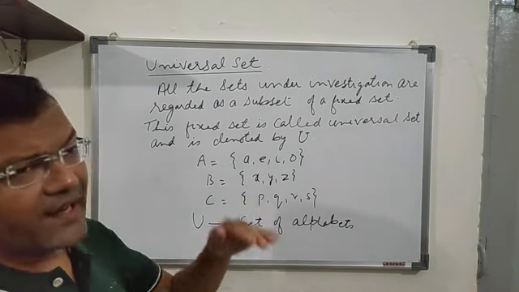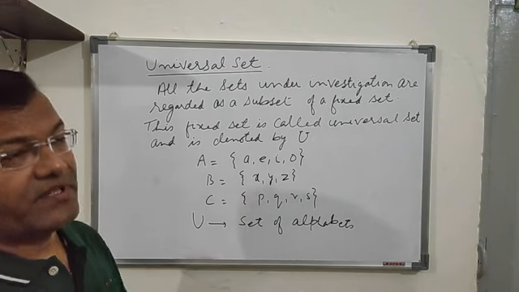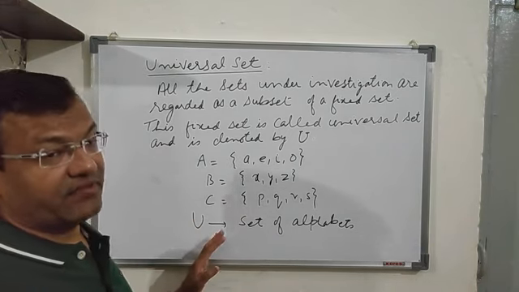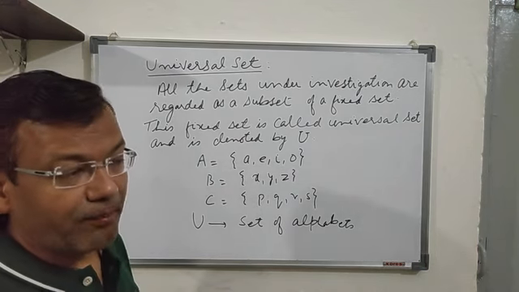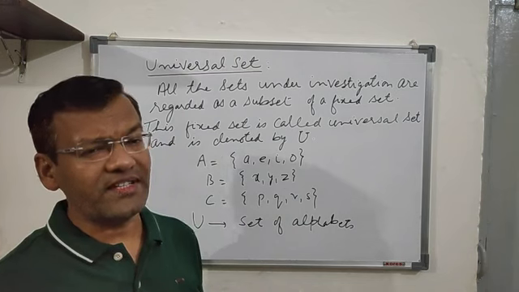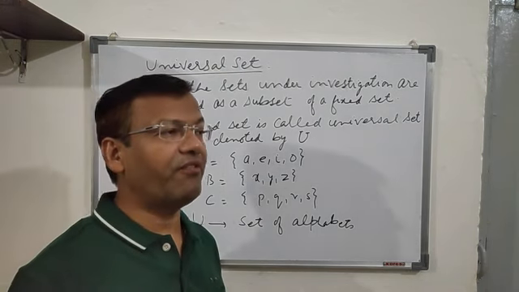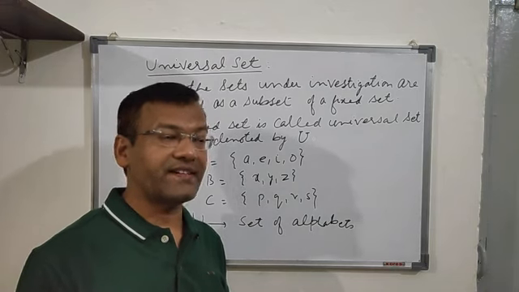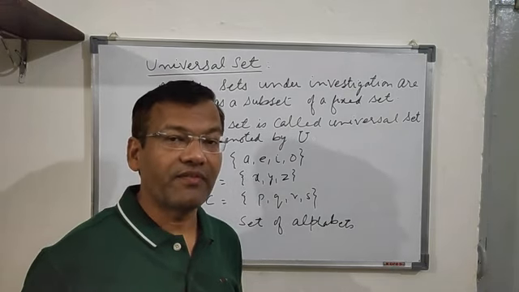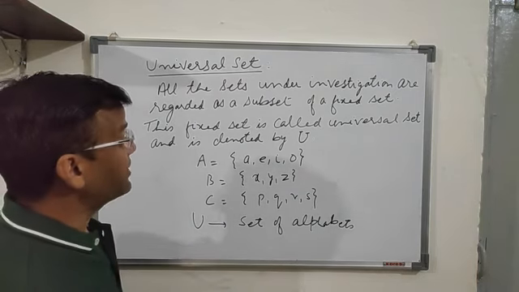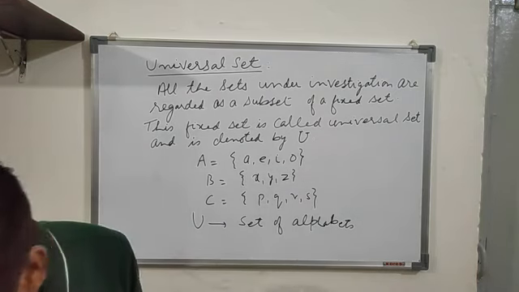So this is the way it is relative. It is a relative term. That means the bigger universe is the universal set. If I take any other example, for all the people of Pilani, we can say the universal set will be the people of Rajasthan. Similarly, if I talk about the people of Rajasthan, the universal set will be all the people of India. So the universal set is always a relative set. This is the definition of it.